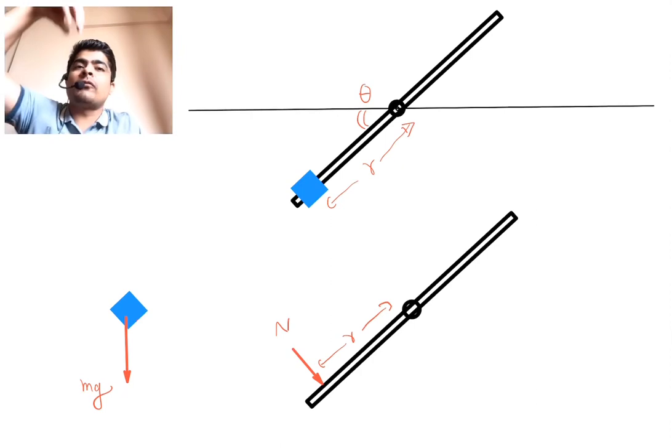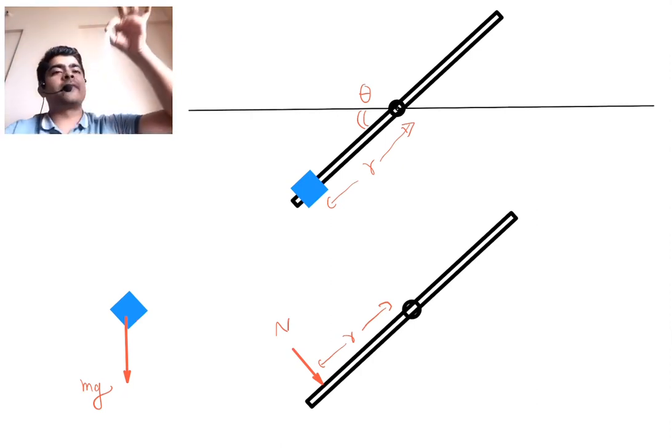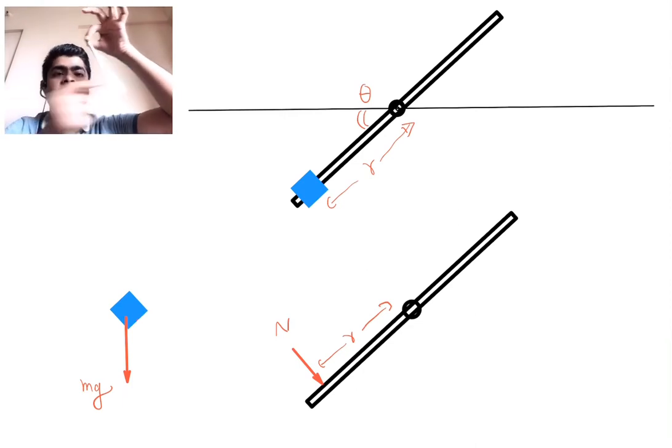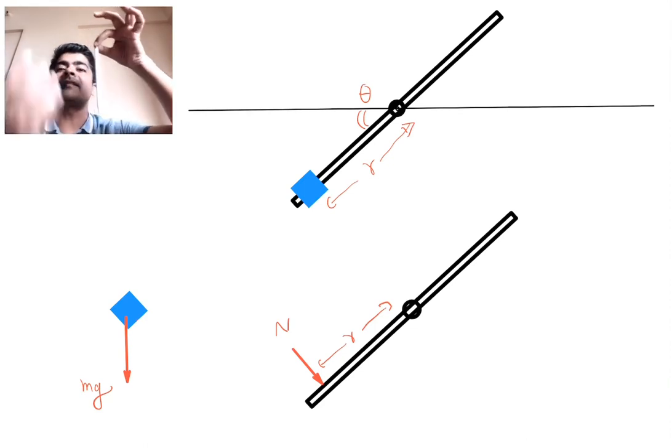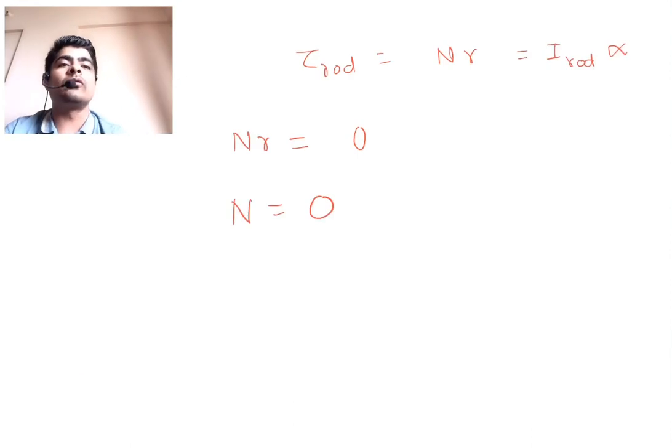Okay, it will just follow a vertical path without any horizontal motion. Talking about the rod, if I am applying a force over here, the rod is having a finite acceleration, correct? The rod is having a finite acceleration because it is having some mass, it is having inertia. But in this case, the mass is 0,